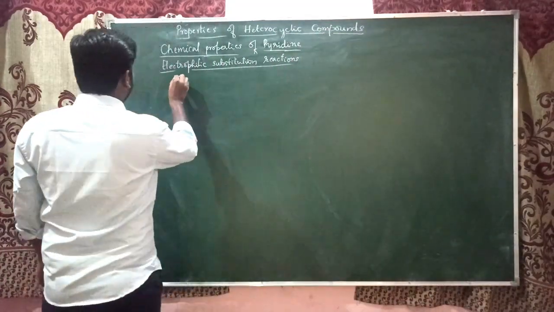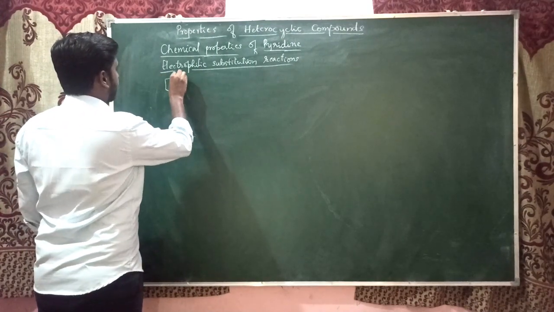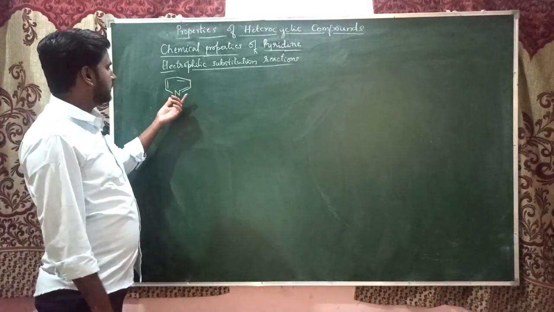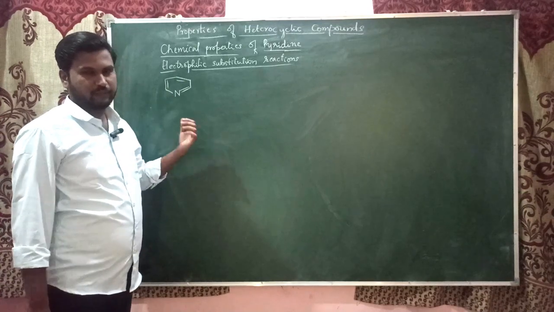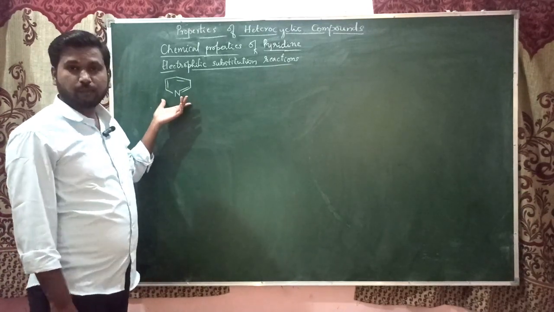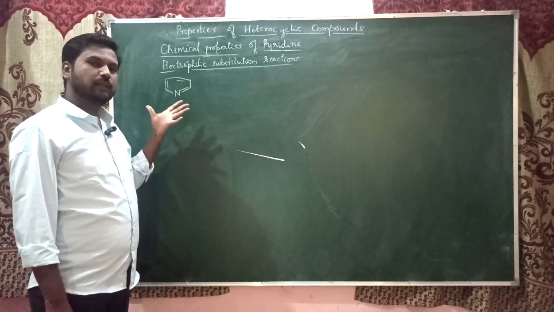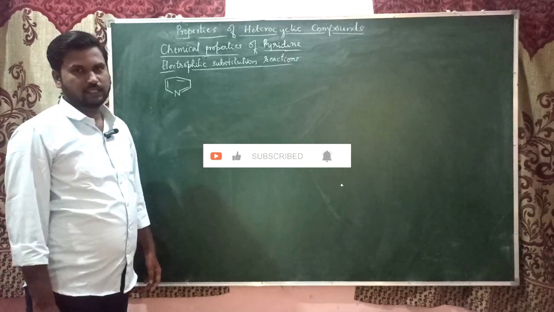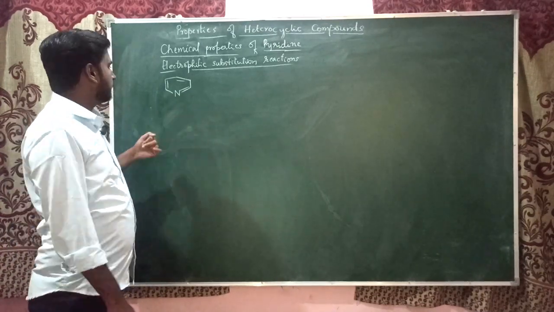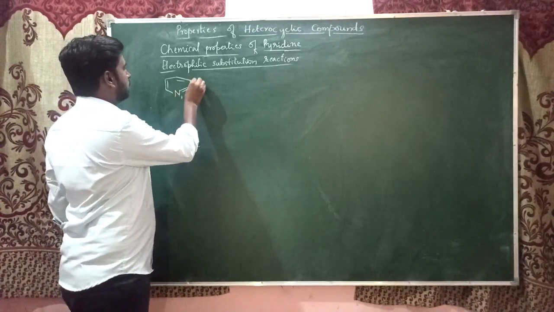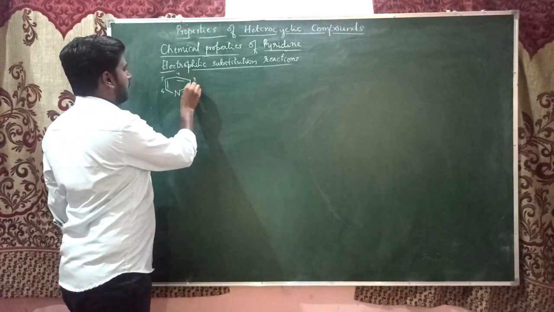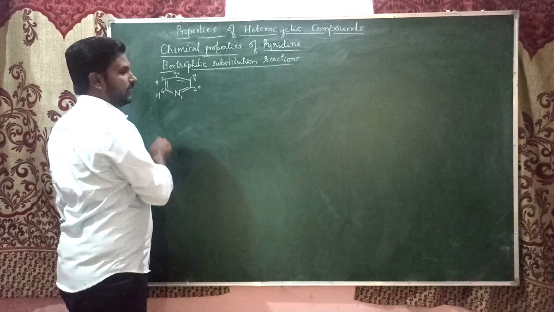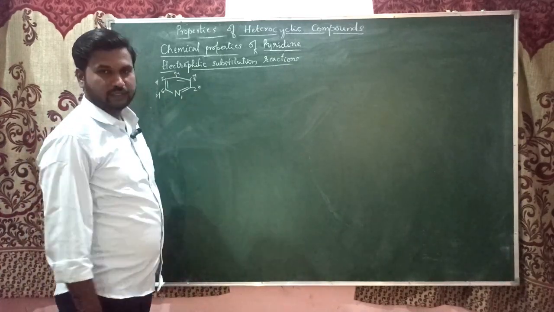So if you see the structure of pyridine, it is almost similar to the structure of benzene, where just there is a replacement of a carbon with a nitrogen. So that's why even its physical properties and most of its reactions are similar to benzene. So here, from the nitrogen, the positions are 1, 2, 3, 4, 5, 6. All these carbons have hydrogen, so these hydrogens can be replaced with an electrophile. Such reactions are electrophilic substitution reactions.